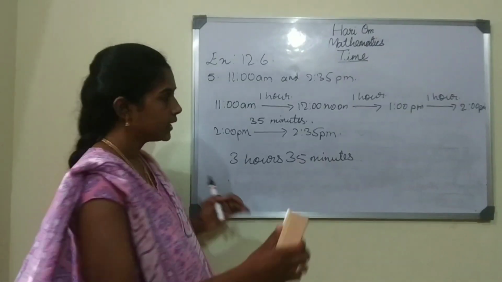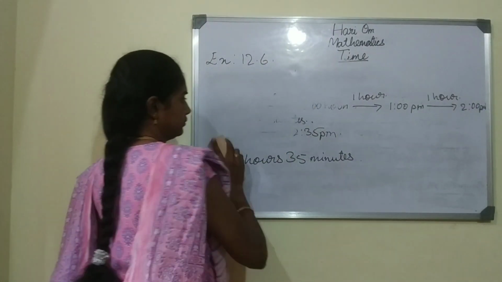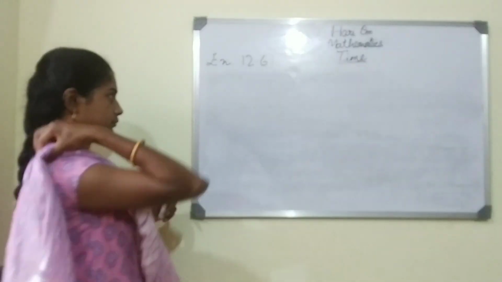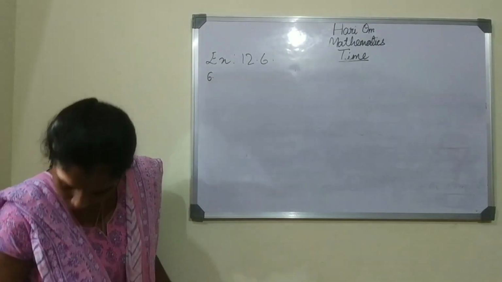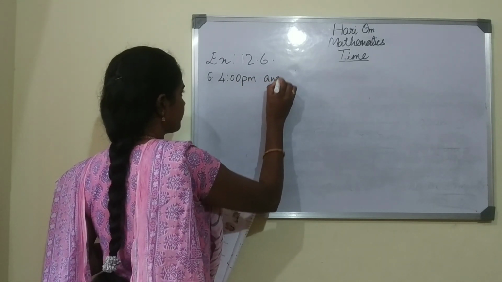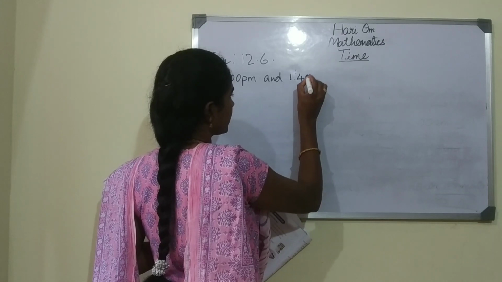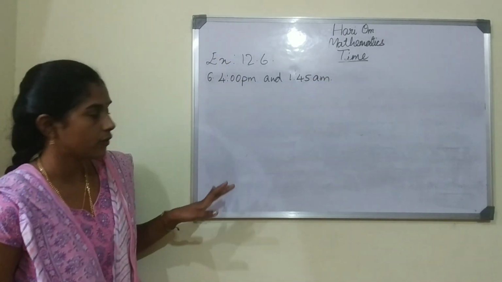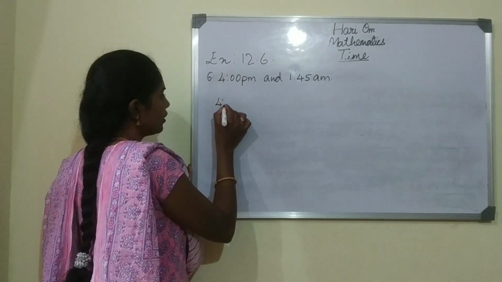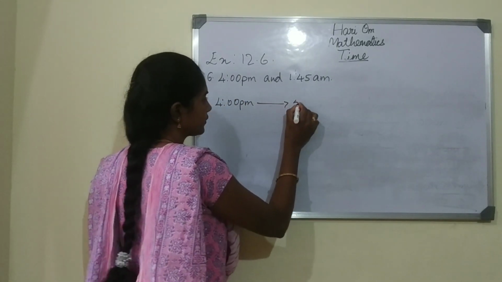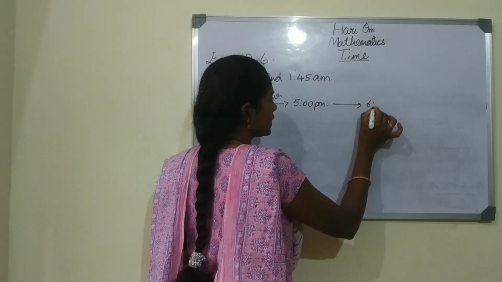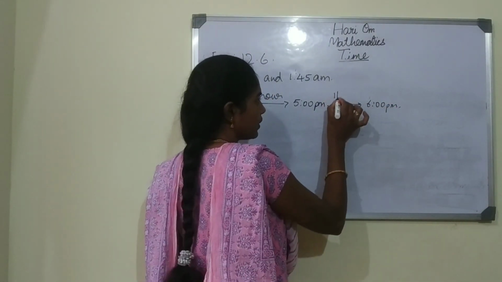Okay, children, now let us go for the sixth one. Sixth one, 4 p.m. and 1:45 a.m. Okay, 4 p.m. to 1:45 a.m. So from 4 to 5 p.m. it is 1 hour. 5 to 6 p.m. it is 1 hour.